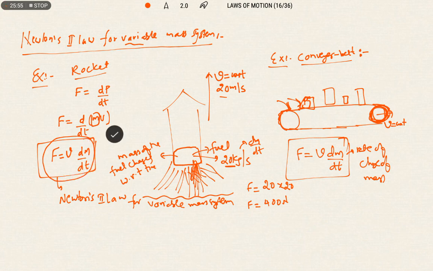We can easily identify that they are going to give the rate of change of mass in terms of kg per second. Okay, so this is the complete information about Newton's laws of motion, momentum, collision, and perfectly inelastic collision. All the concepts till now we discussed. So in the next lecture we are going to focus on numericals based on these concepts.